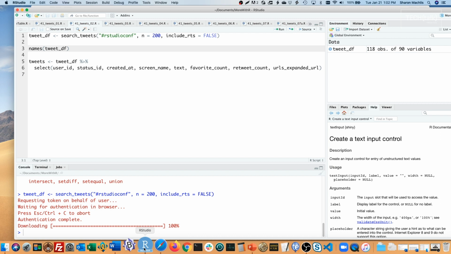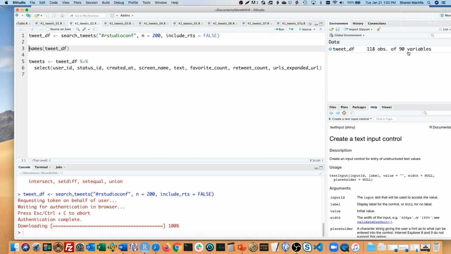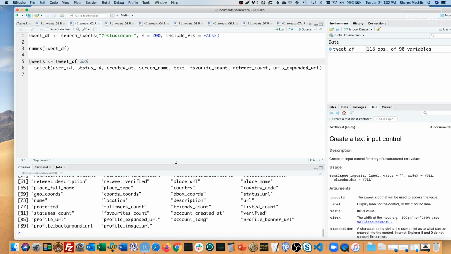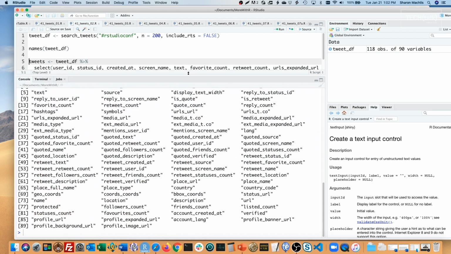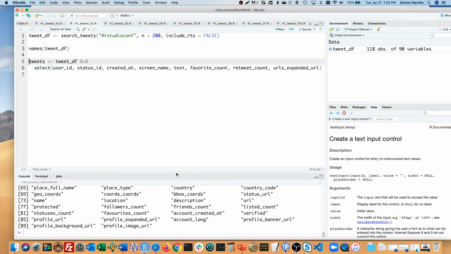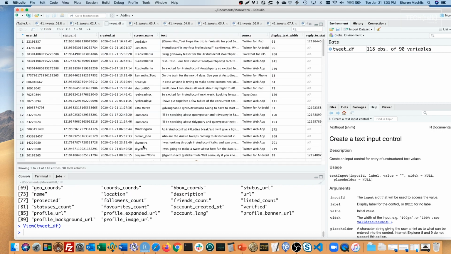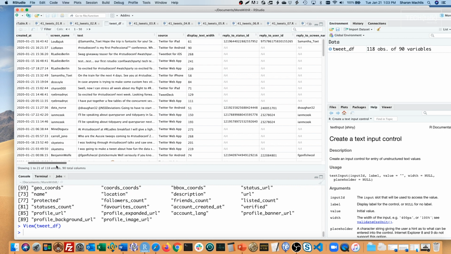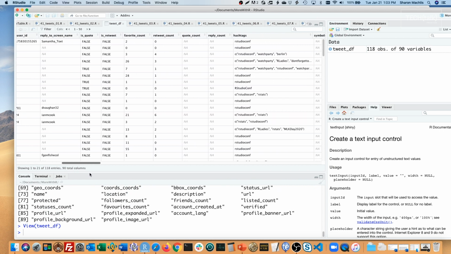Another thing you might have noticed, there are 90 columns of data for each tweet. That's a lot of metrics. Let's take a look at those. I'll open that so you can see it better. These are the column names. And now let's take a look at the object. I'll click on that in the top right panel. And we can see what this looks like in real life.